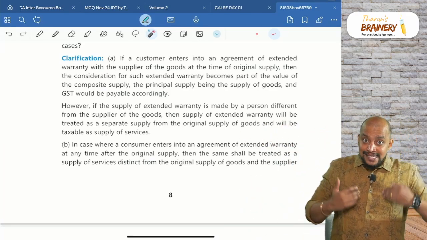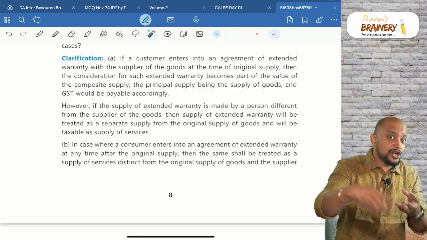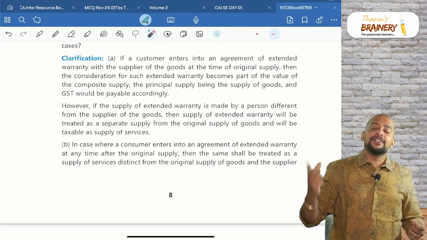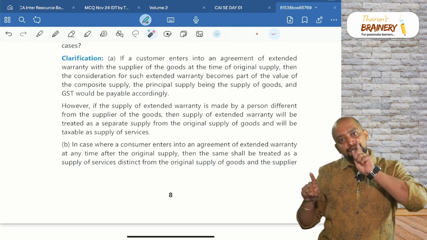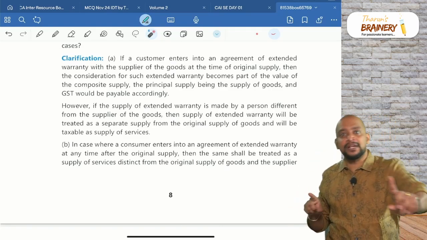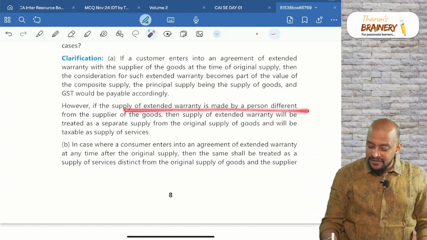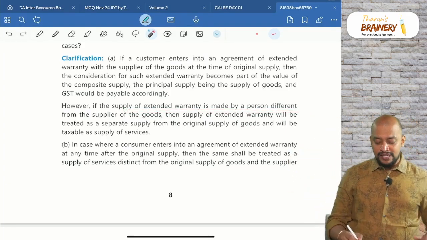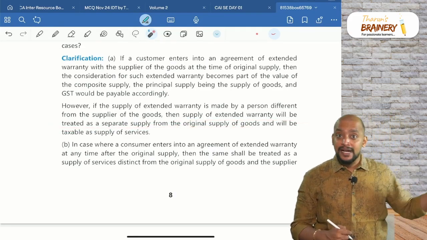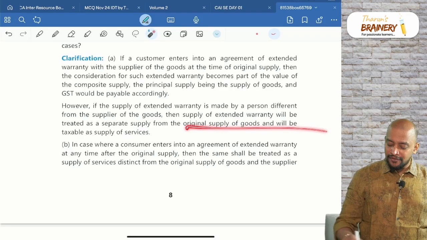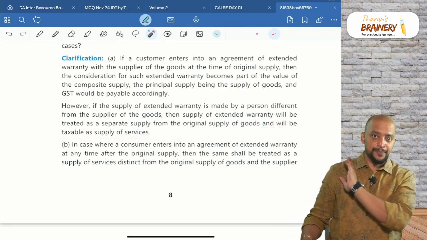Now the seller of the mobile phone is not providing the extended warranty. Now in that case, what is the treatment? Then it is treated as a separate supply. So mobile is one supply, and that warranty will be a separate supply. If the supply of extended warranty is made by a person different from the supplier of goods, then the supply of extended warranty will be treated as a separate supply from the original supply of goods and will be taxable as supply of services. So it will be an independent activity.